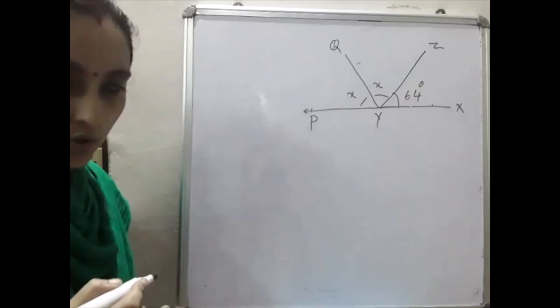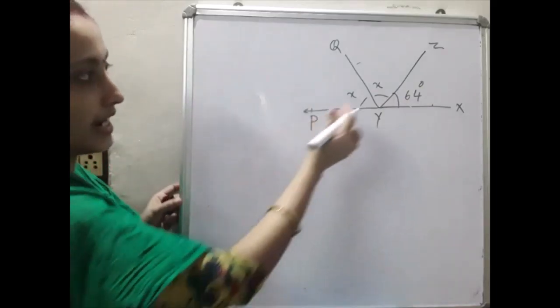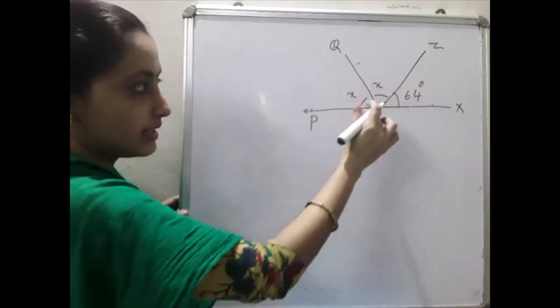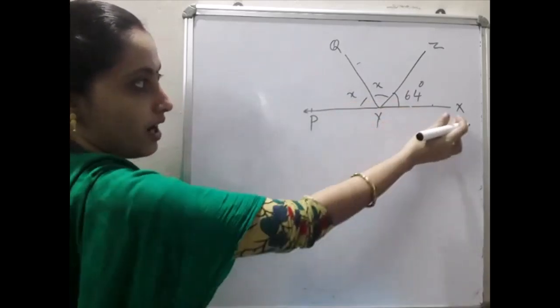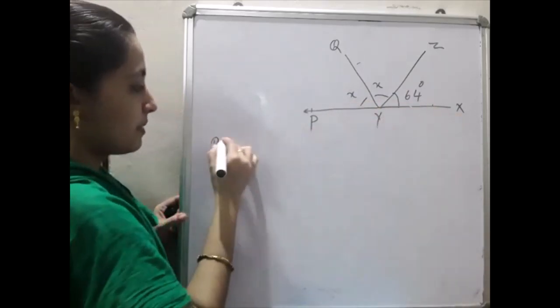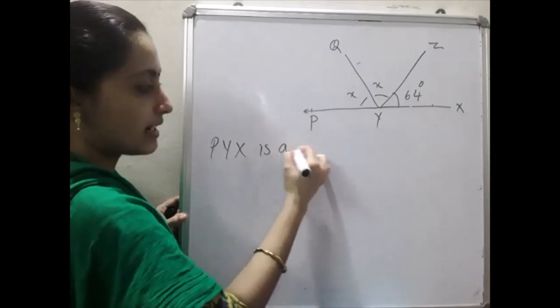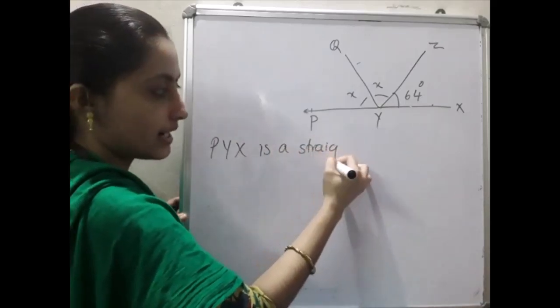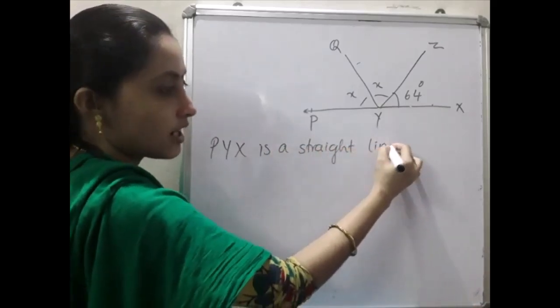That is our question. From this information, what can we write? Because PYX is a straight line, the angle is 180 degrees.